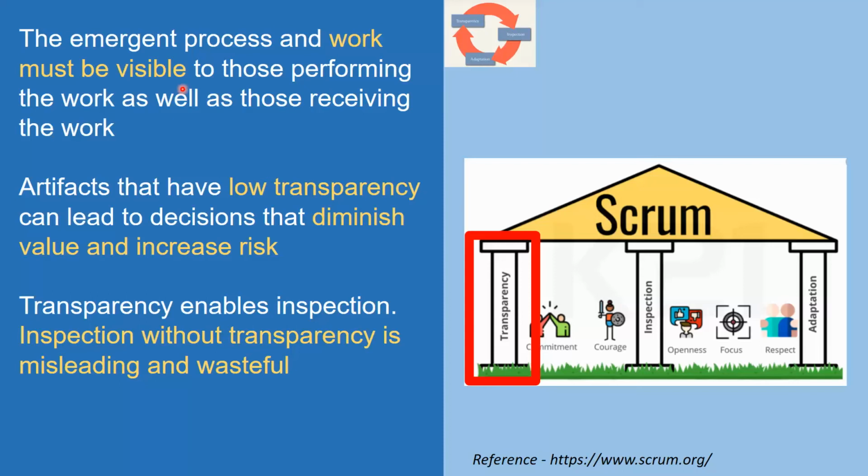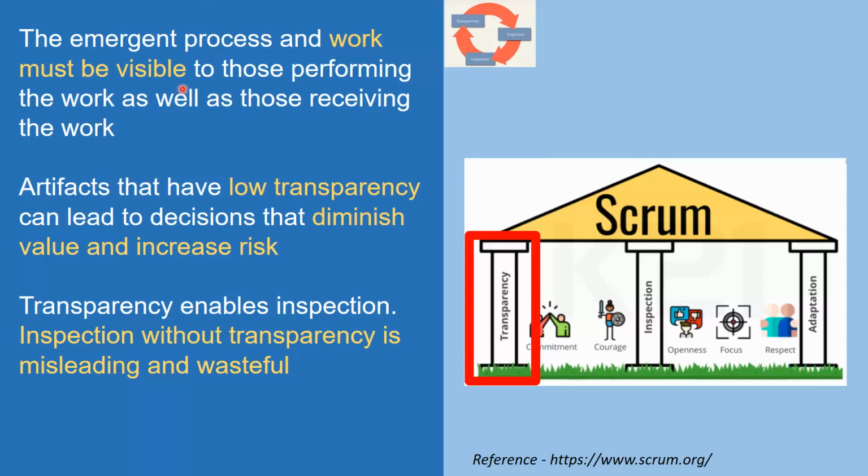You will see my reference to a single source of truth, which basically captures and provides 100% transparency with the help of agile tools. Work must be visible to those performing the work, which is the Scrum team, the developers, product owner, and Scrum master, as well as to those receiving the work.